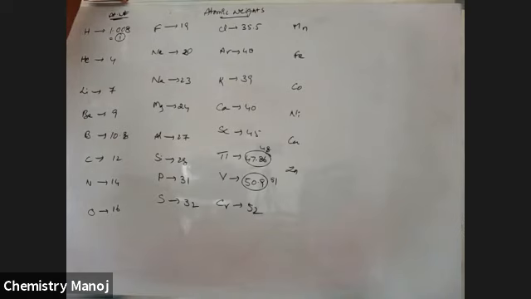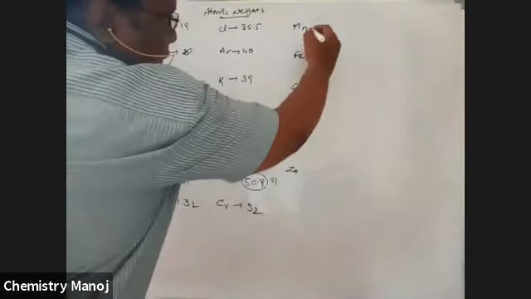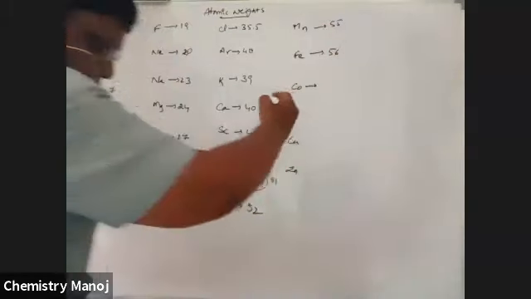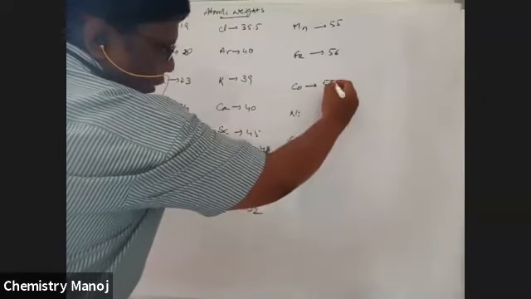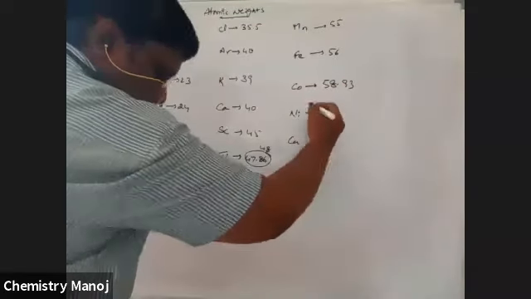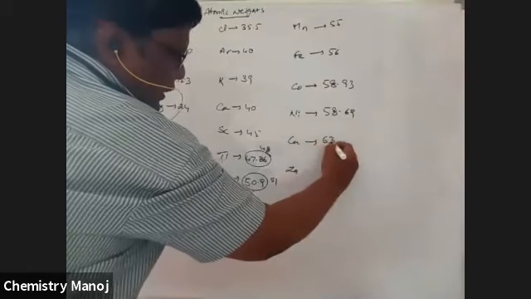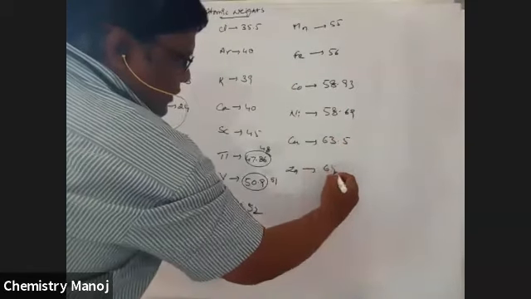Please note down on your paper. Now, manganese, 55. Iron, 56. Cobalt, 58.93. Nickel, 58.69. Copper, 63.5. Zinc, 65.3.